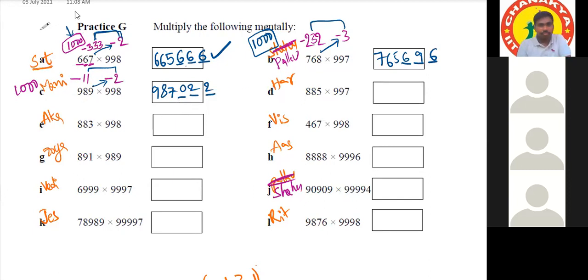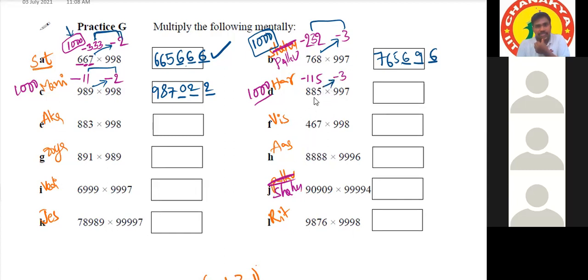Harshita. Yes, sir. 885 is equal to minus 115. What is the base here? 1000, sir. Okay. Minus 115. 1, 15. Okay, 115. Correct. Next. And 997 is minus 3. Okay. So we should subtract 997 from 115.